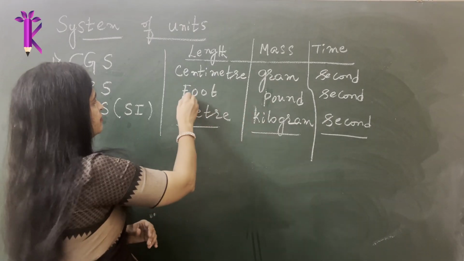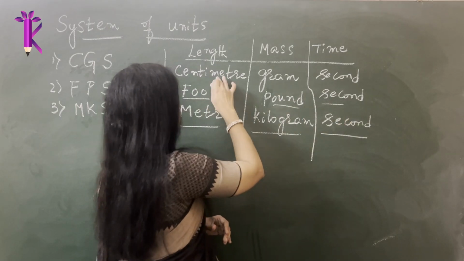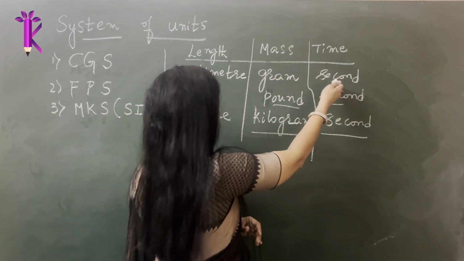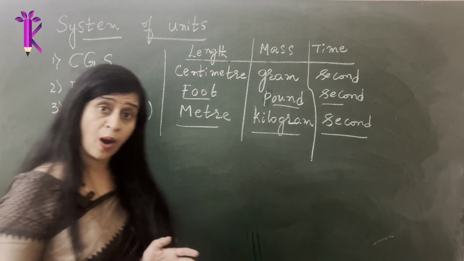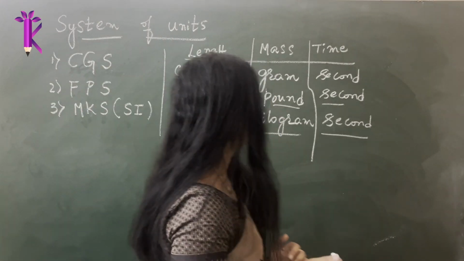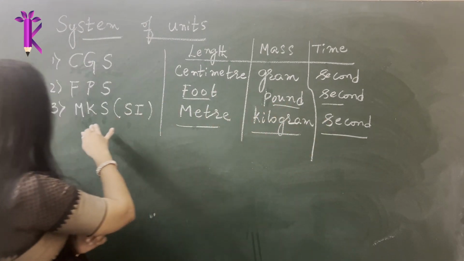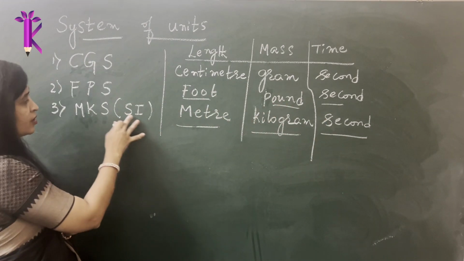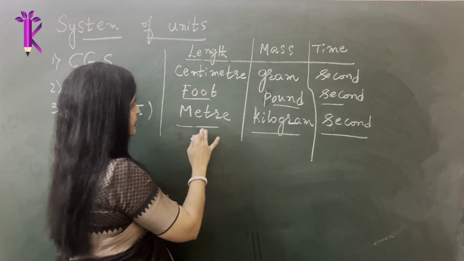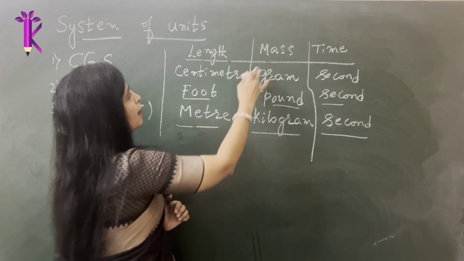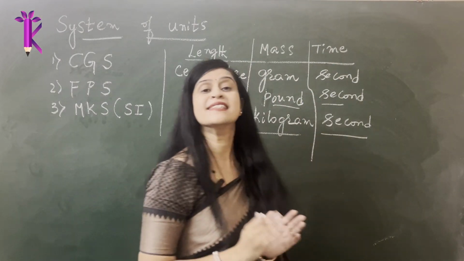Foot, pound and second, which is the FPS system, is used in some European countries. Some countries still use gram, centimeter and second as in the CGS system. But the most widely used system of units is the meter, kilogram, second, or the MKS system or the SI system. So please remember, we always express length in terms of meter, mass in kilogram, and time always in second.